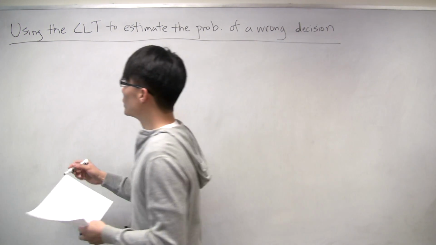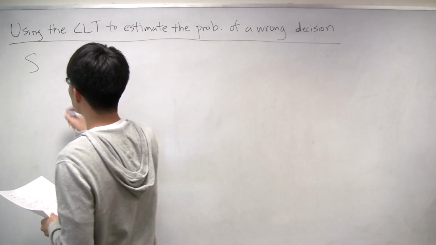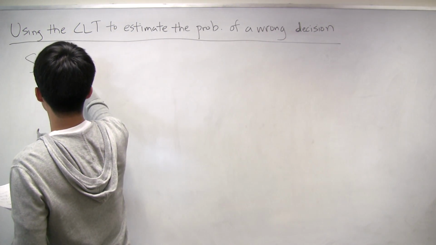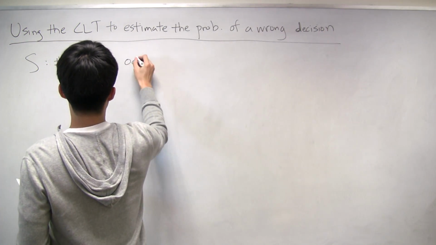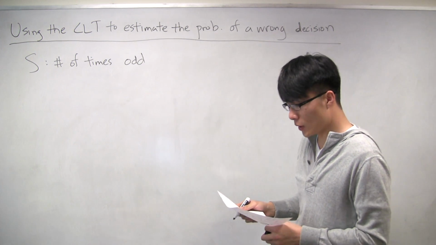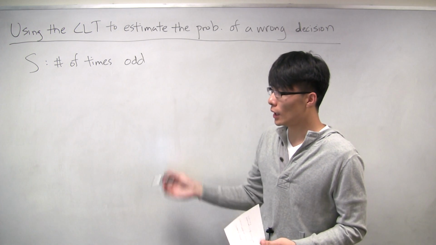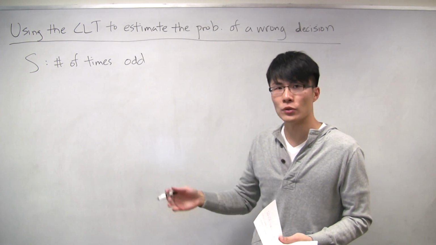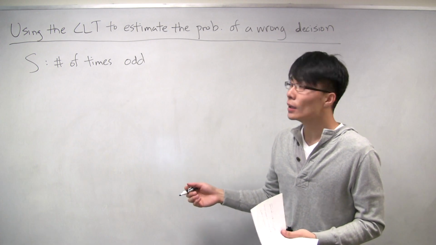So let's define a random variable. Let's call it S, where S is the number of times you get an odd number out of 100. And we also assume that each time you play this game, it's independent.